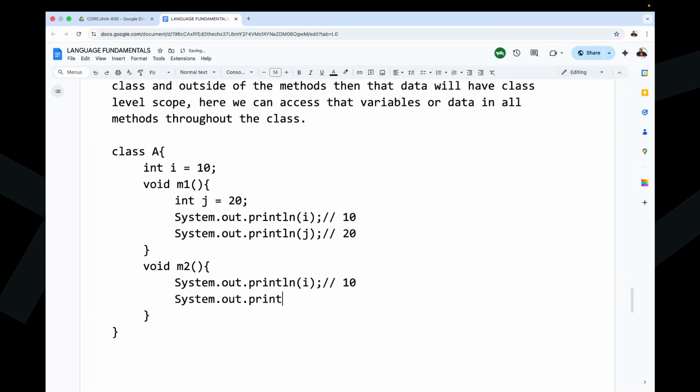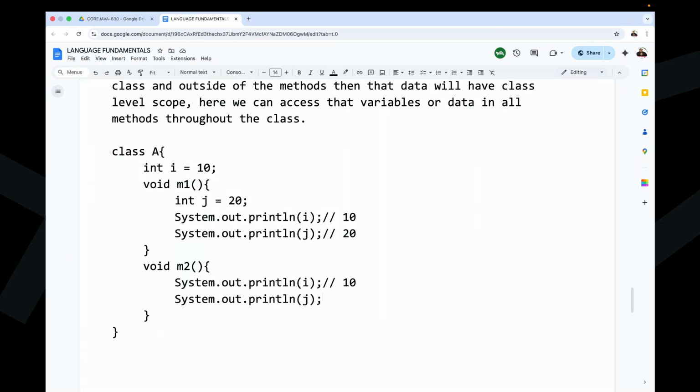System.out.println of j. Can I access it inside this M2 method? Come on guys, everybody respond for me. Is it possible to access the j variable inside this M2 method? No. It is not at all possible to access the j variable inside this M2 method.